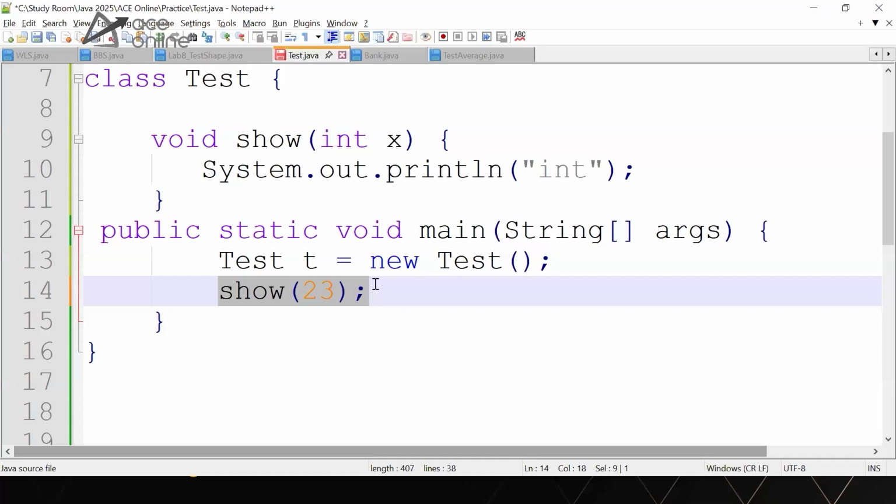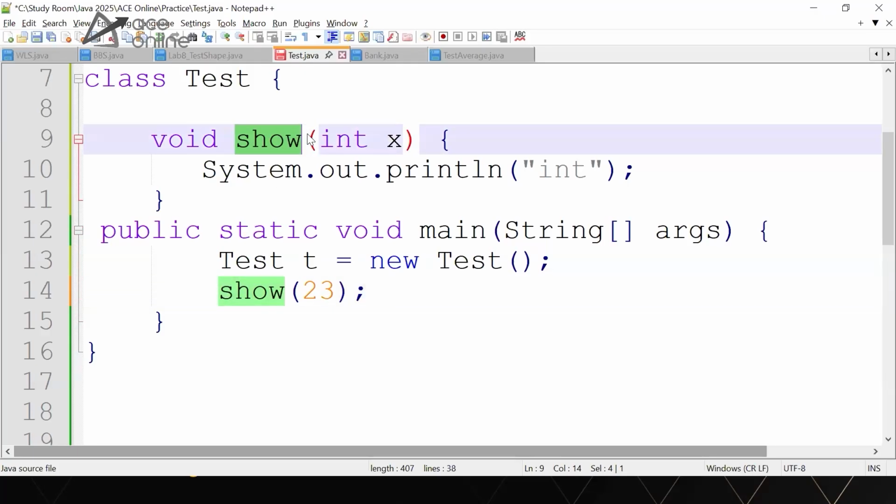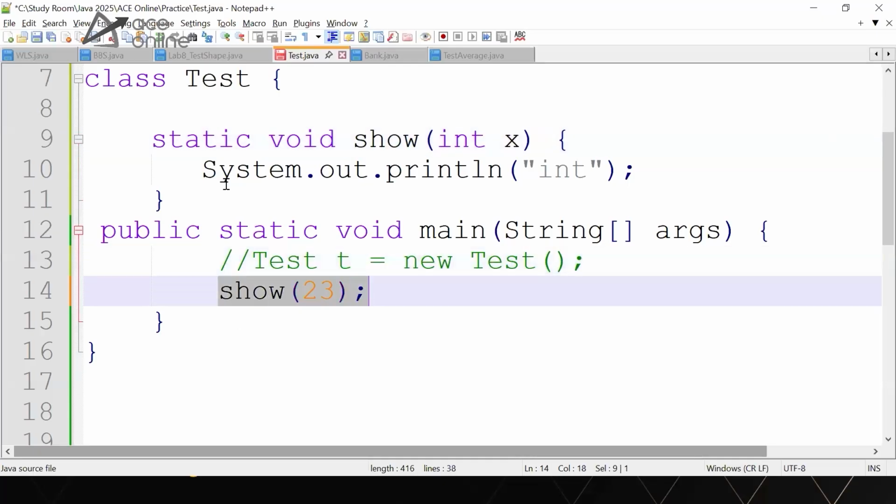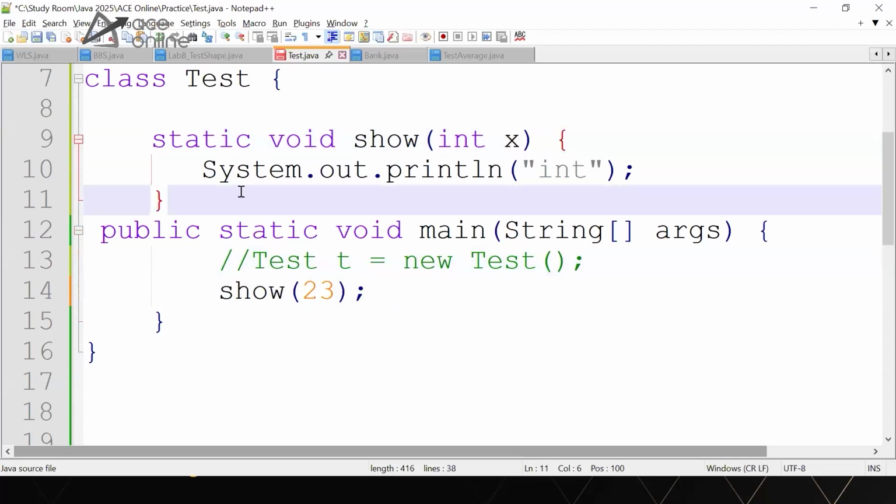The reason here is mainly static. Anyhow, we will discuss static moving forward. But let me tell you, actually you can call the method directly because we're in the same class. The only reason we were not able to call it is that static methods cannot call non-static methods directly. Otherwise, if this method is also static, can I call this method directly without creating the object? Yes. You can see I will be getting the output.